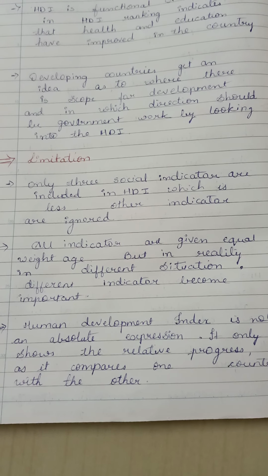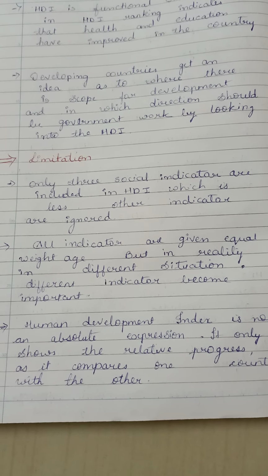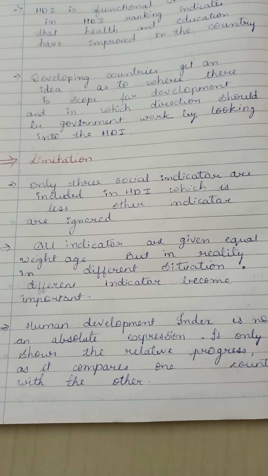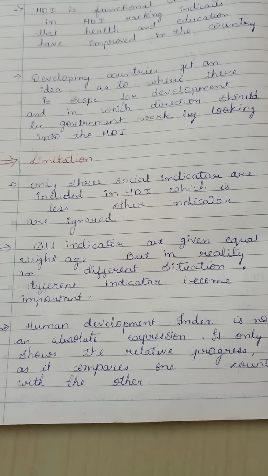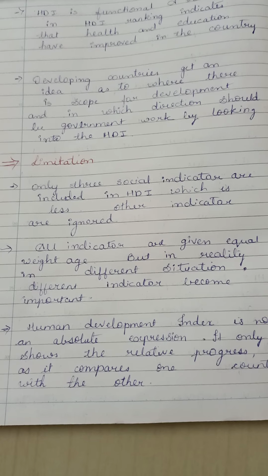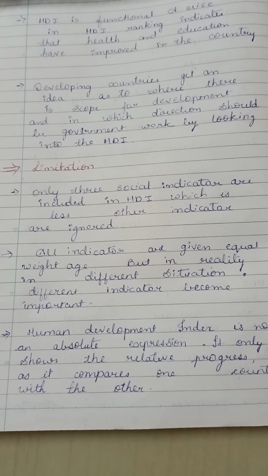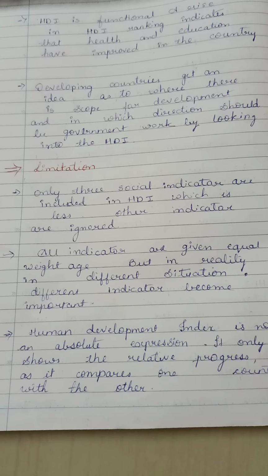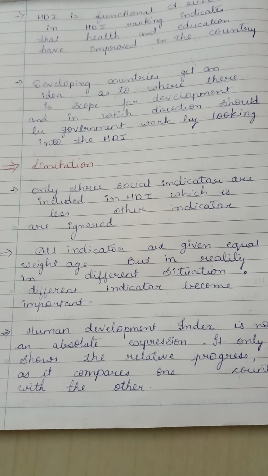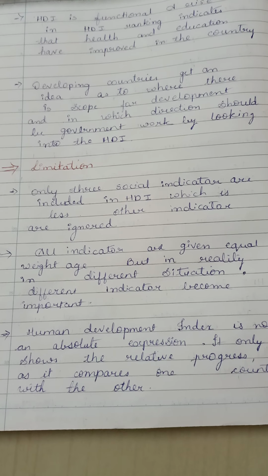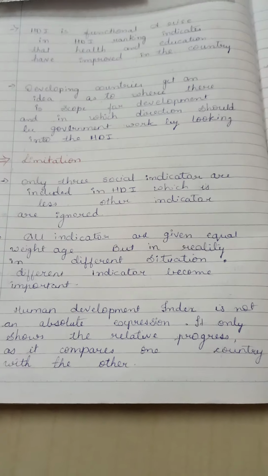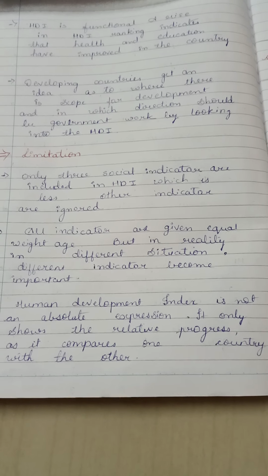If it is calculated and is near the one, that is closer to the one, it gets the higher value, that is the more developed one. And if it is further from the one, then it is the less developed one. The government can focus on the less developed ones and do their best for their development. Now we come to the limitations.